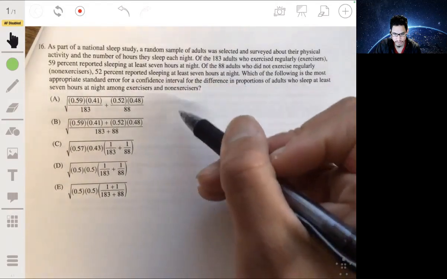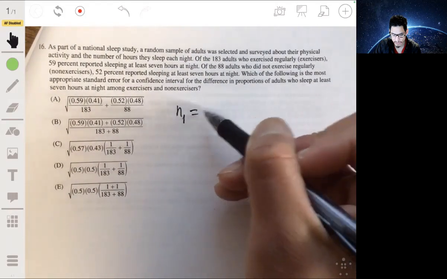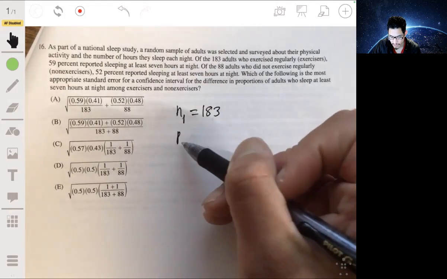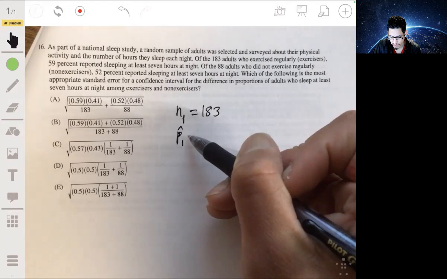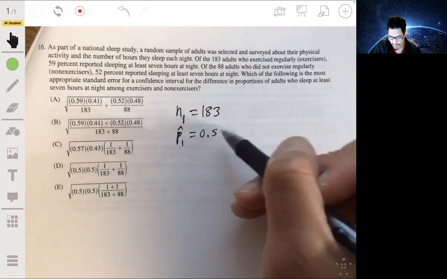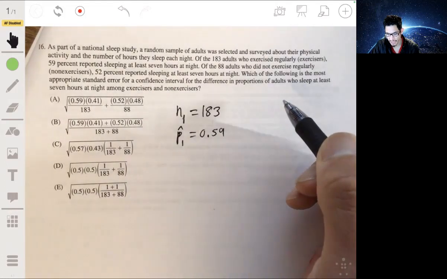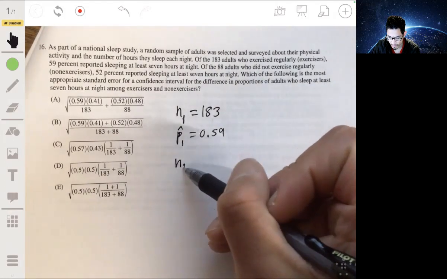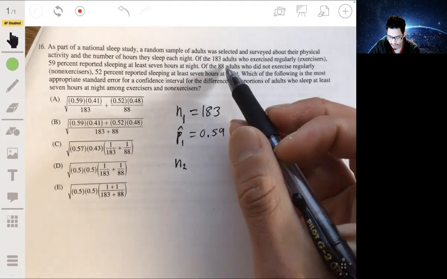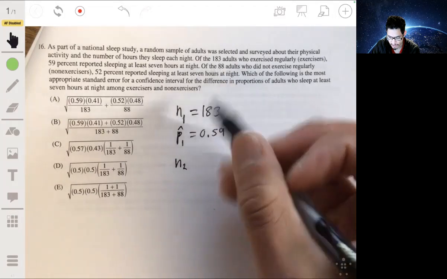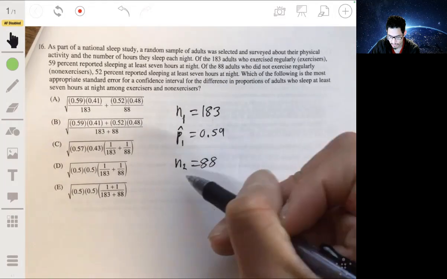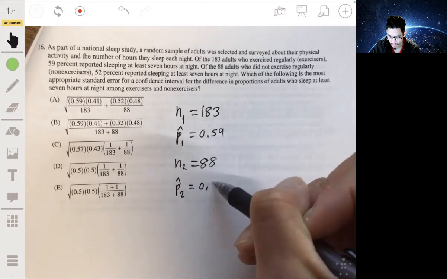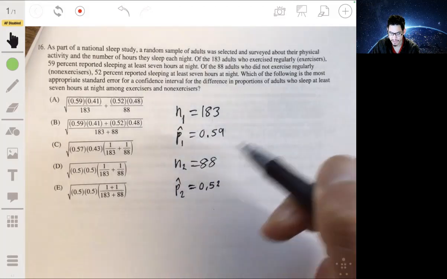Okay, so we have two groups. Let's call it n1. The first group has 183 adults, and the proportion, we'll call it p1 hat, is 0.59. So 59% of them slept at least 7 hours a night. The second group has 88 individuals, and its proportion is 52% that slept at least 7 hours a night.